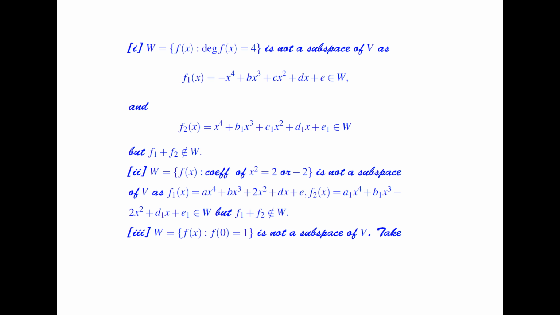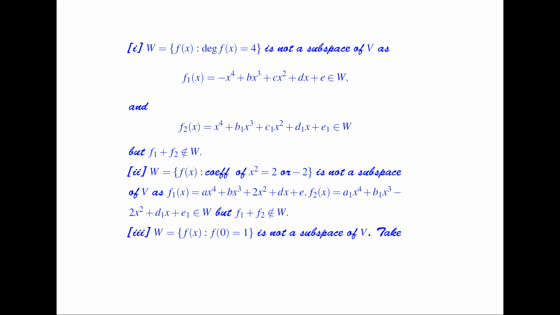So I consider W as the collection of all those polynomials such that the coefficient of x square is either 2 or minus 2. Now is it a subspace of V? Say that I consider f1 as this one, having the coefficient of x square as 2, and f2 as this one, having a coefficient of x square as minus 2. But if I add up f1 and f2, I find a polynomial whose coefficient of x square is equal to 0. So it means it does not belong to W. So it is not a subspace.